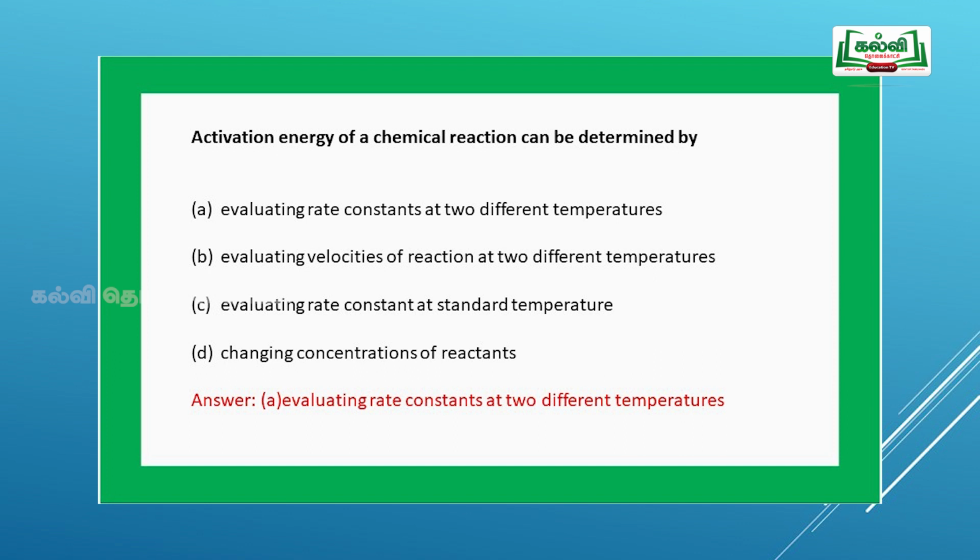As we know very well, on the basis of the Arrhenius equation, if you want to calculate the rate constant at two different temperatures, log K2 by K1 is equal to Ea by 2.303 R into (T2 minus T1) by (T1 into T2). On the basis of activation energy, the rate constant can be calculated at two different temperatures, hence option A, evaluating the rate constant at two different temperatures, is the correct answer.